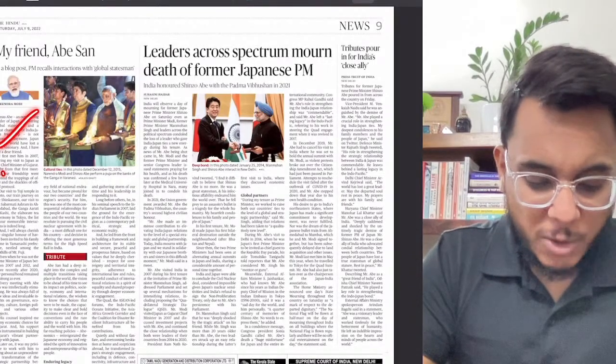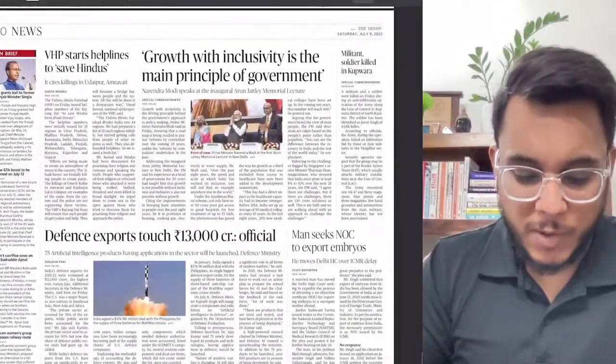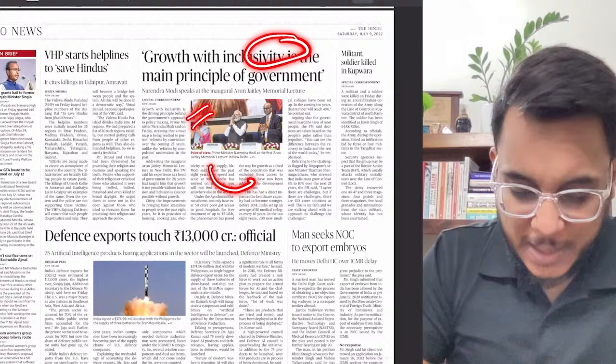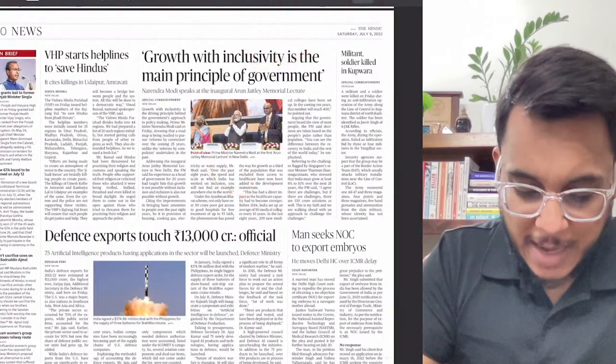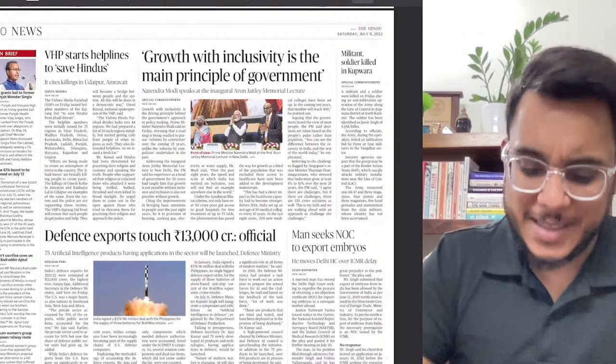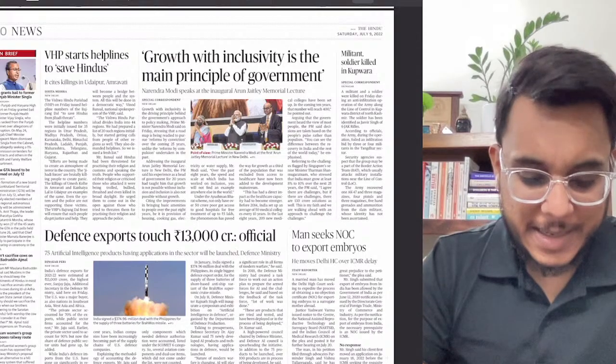Then this article talks again about the assassination of Shinzo Abe. Then further moving on, growth with inclusivity is the main principle of the government. The Prime Minister spoke at an inaugural session, and there he just said that we focus on inclusivity. However, apart from that, nothing is there in this article.